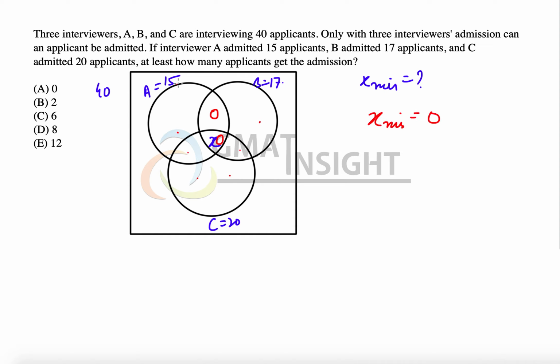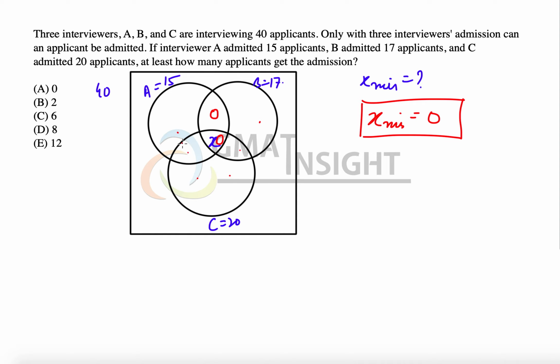That's precisely because for 15 and 17, the sum is less than 40. Same thing goes for 15 and 20, the sum is 35. That means we could also look for the possibility where there is no intersection between A and C. So there are various ways in which we can prove that X minimum can be 0. Now, just in order to make sure that you understand that this is a possible thing, let me quickly make a distribution, one possible distribution maybe.